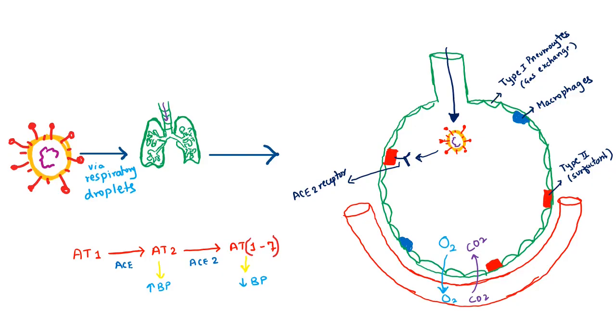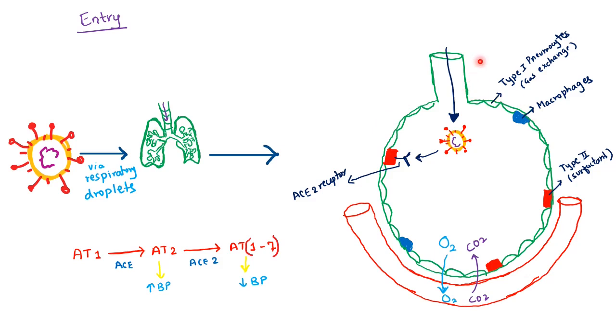Now let's see the process of entry of the virus into the host, then the process of replication, transcription and translation in the next few slides. As we know, coronavirus reaches the lungs via respiratory droplets. On reaching the lungs, it passes through the trachea, bronchus and bronchioles, reaching the alveoli.